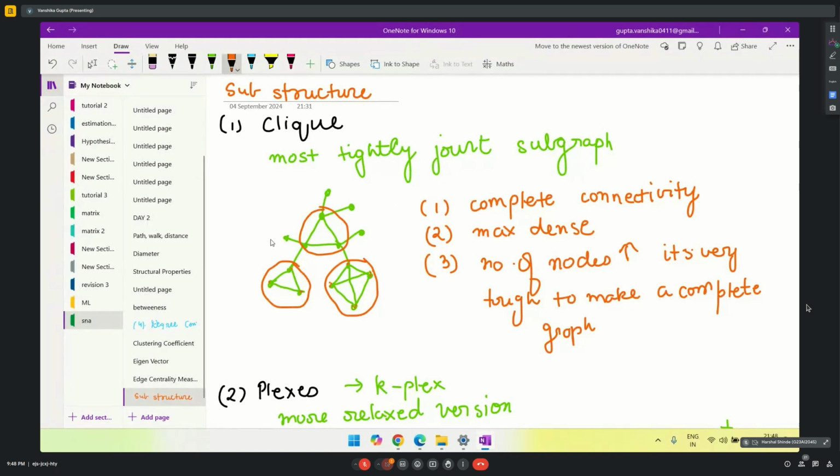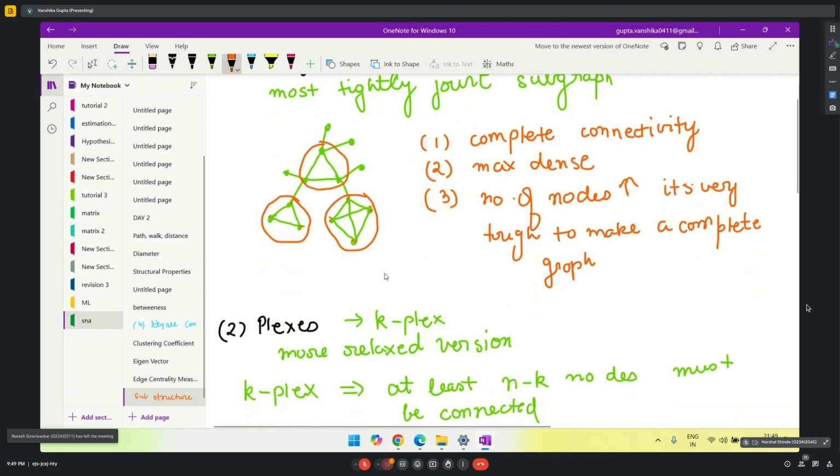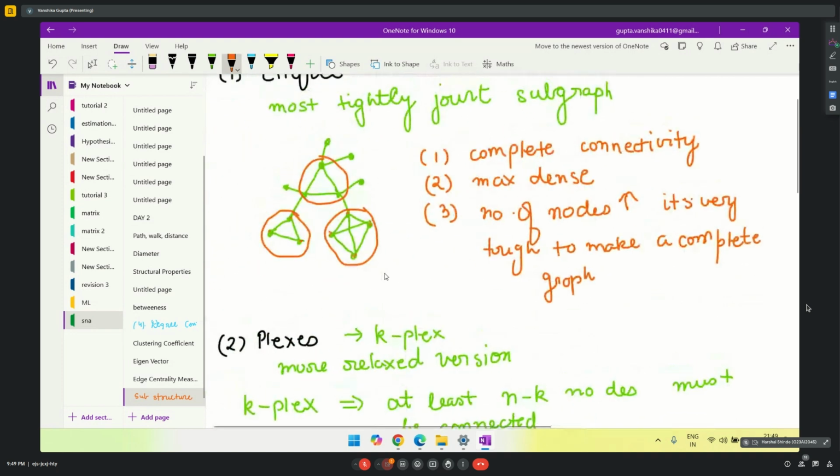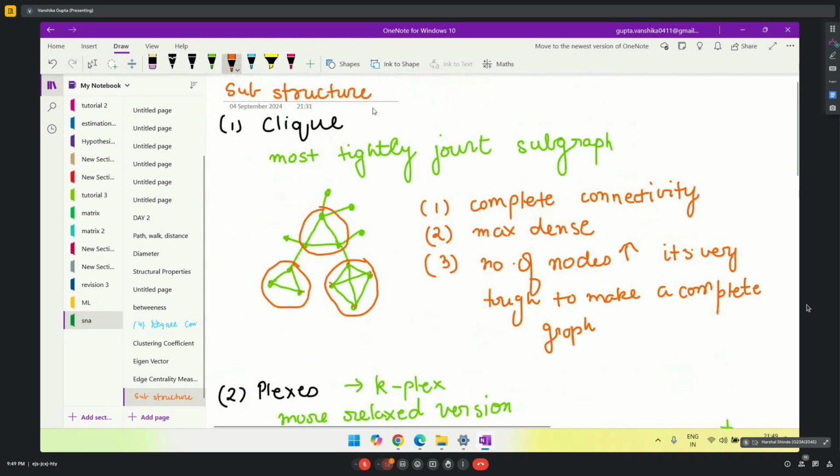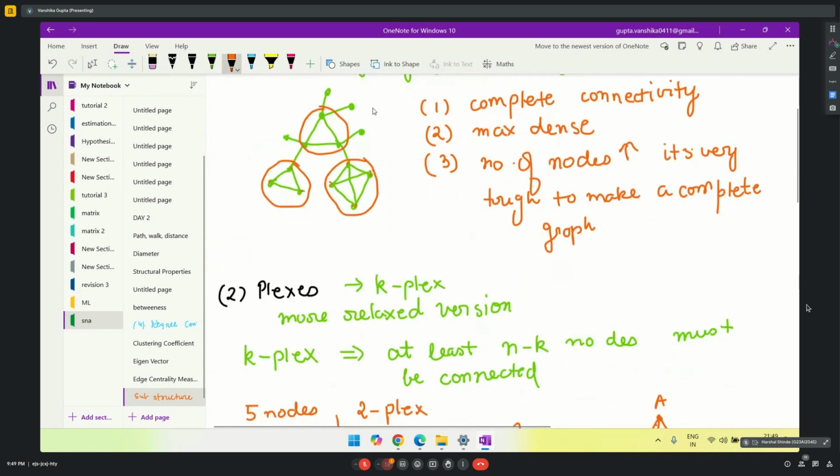Like the example I gave for clique, only the parts in the red circle are cliques. Similarly, you can have a graph in which some part is a clique, some is a k-plex, some is a k-core. The heading is only that these are substructures of a graph. Got it. Thanks.